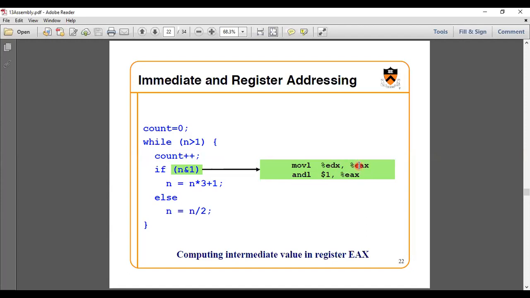You are specifying the EDX into the EAX, and then next you need to add one value there. Sorry, not add. We need to compare these things with our $1. So we need to see whether this EDX has the value of 1 or not. How are we going to perform that? We need to take the value of N into another register, and then we need to perform the logical AND between these two.